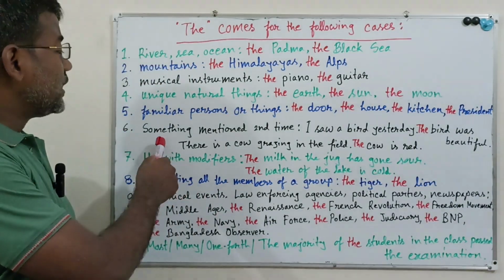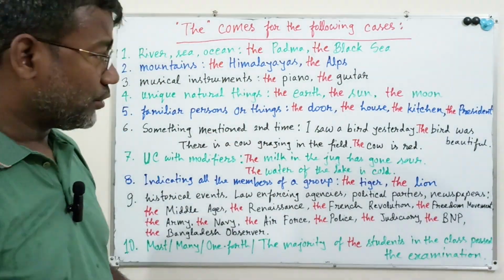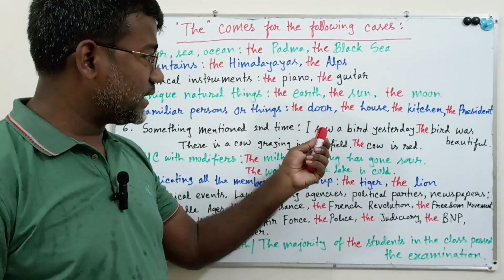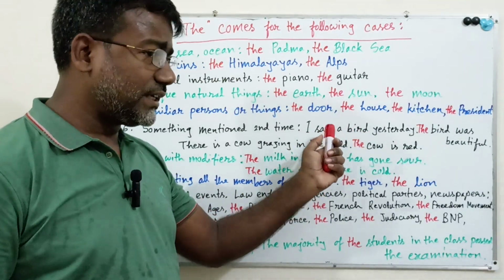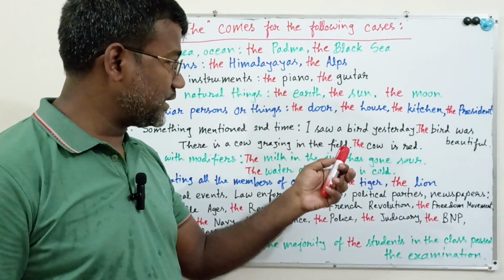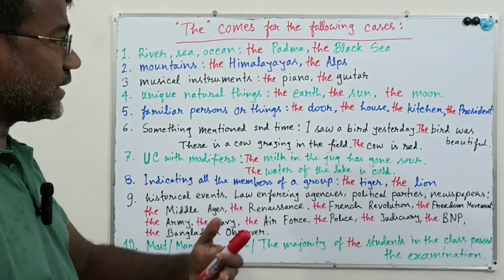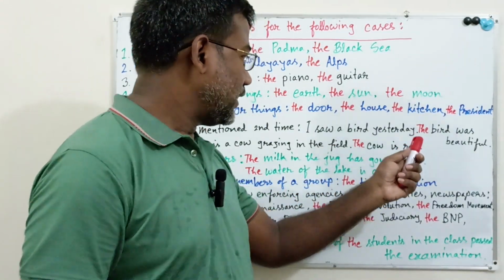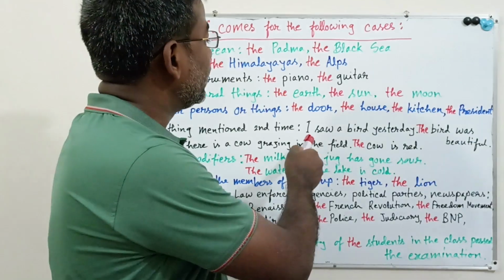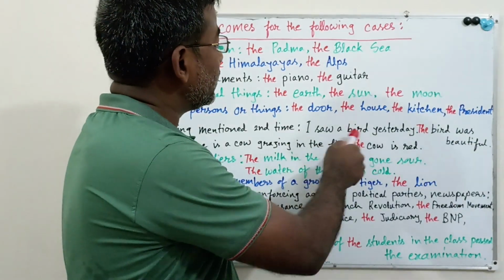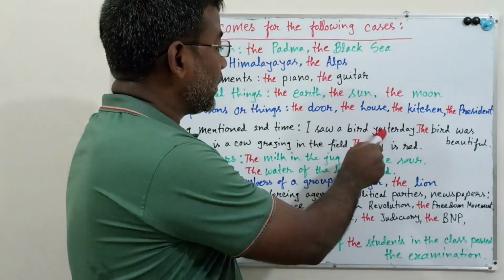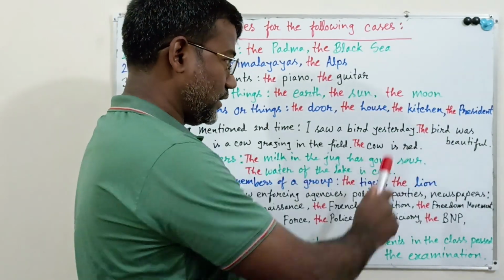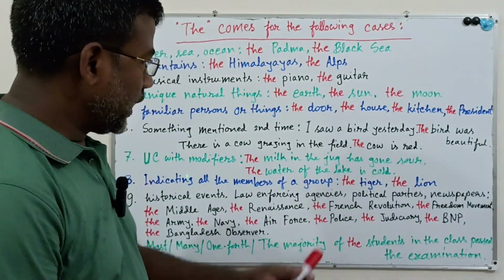Number six, something mentioned a second time. When you say something, some noun or name of a thing, and then in the next sentence you are mentioning it again, then you have to use "the". See the example: I saw a bird yesterday. The bird was beautiful.